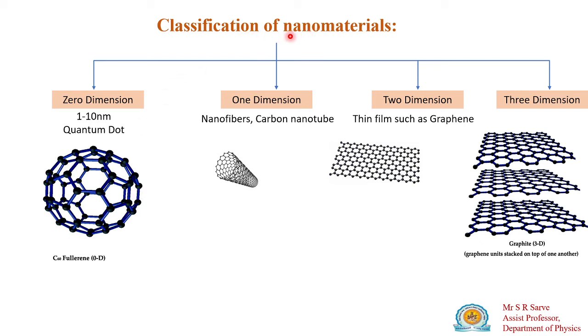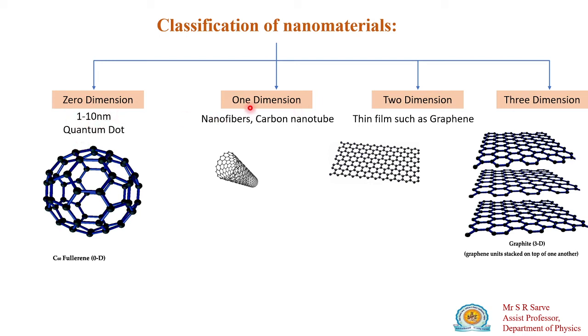So generally, nanomaterials are classified into four types: zero dimension, one dimension, two dimension, and three dimension. Zero dimension means it is a quantum dot, or C60 fullerene buckyball. These are particles of 1 to 10 nanometer size, and these are known as quantum dots, okay. This is considered as zero dimension. Zero dimension means it is one particular point, having a size of 1 to 10 nanometer.